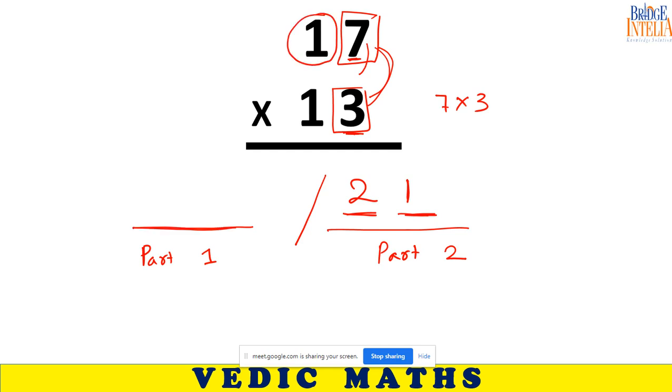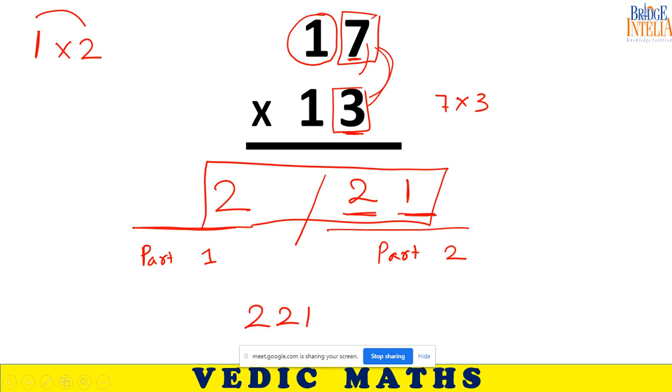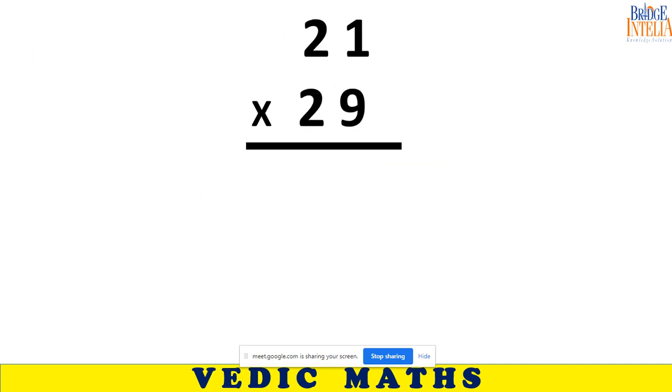So choose this number 1. So take the next 1 into 2. So 1 into 2 is equal to 2. So this is the final answer, 221. Let's take one more example. Is this in desirable format? Yes, sir. Okay. So if this is in desirable format, we can apply this strategy.